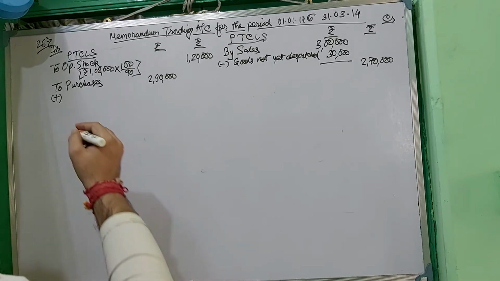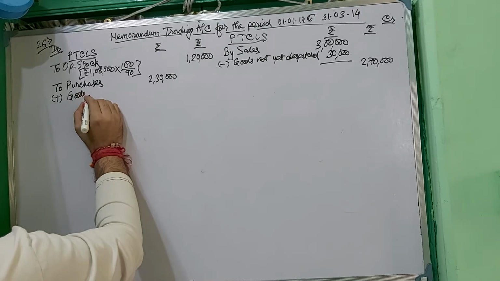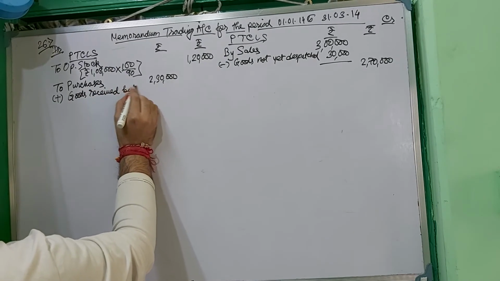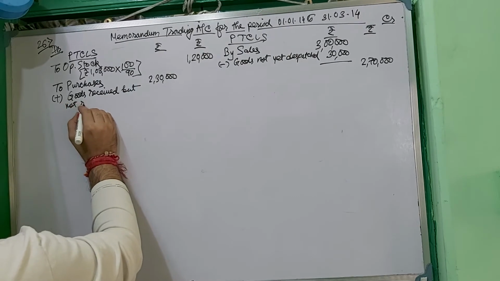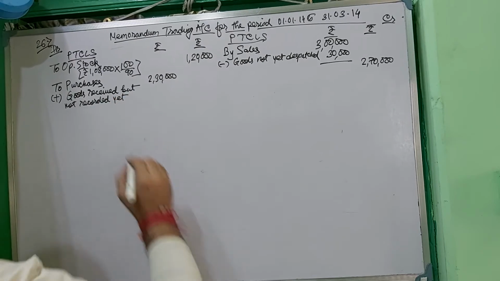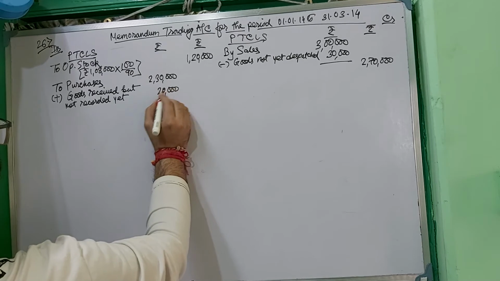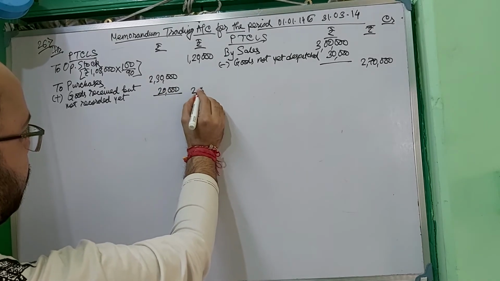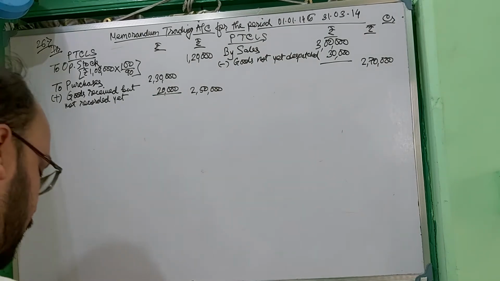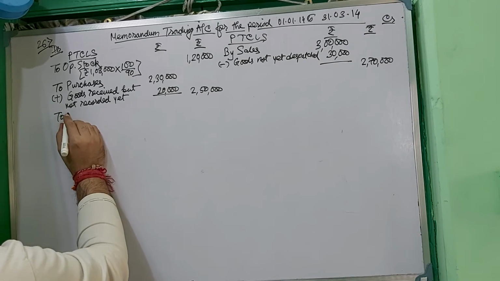So although it has been delivered in the godown, it will be goods received but not recorded yet. How much? It has been received but it has not been recorded. So as it has been received, we have to add it back. So 2,50,000. And GP rate has been given 33 1/3% on sales.